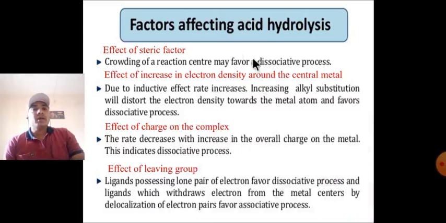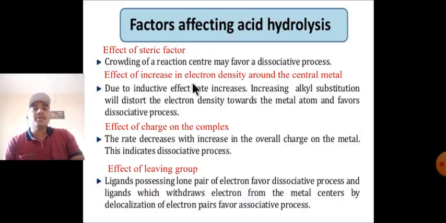Factors affecting acid hydrolysis. First factor, the effect of steric factor: crowding of the reaction center may favor a dissociative process. In the case of pyridine ligands, substituted pyridine ligands show a higher dissociative process, a dissociative reaction mechanism.